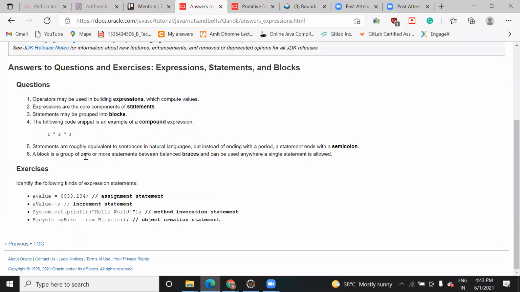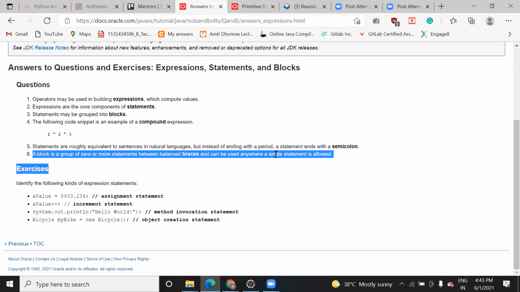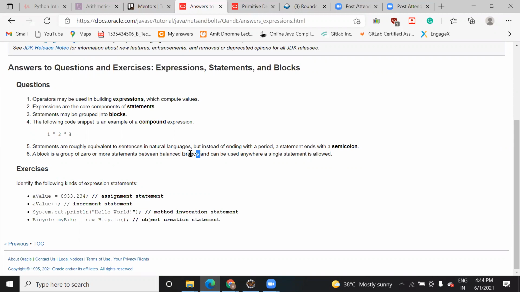A block is a group of zero or more statements, and this also I already mentioned. This line you read it. Whatever we have seen earlier that I mentioned within the curly braces, the same thing is written here. So braces mark the starting or opening of a group of statements, and the statements can be any number, whether zero or more than one.